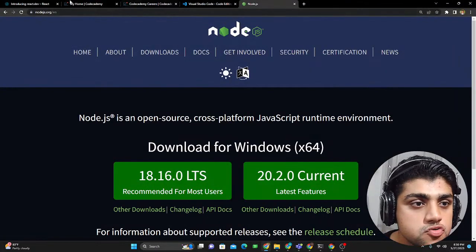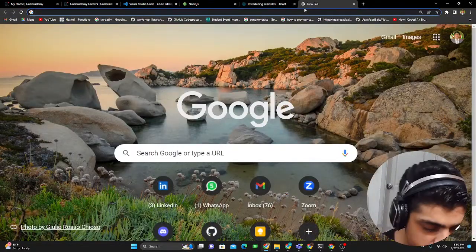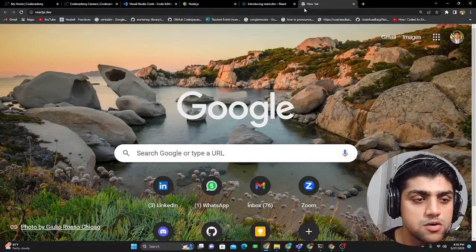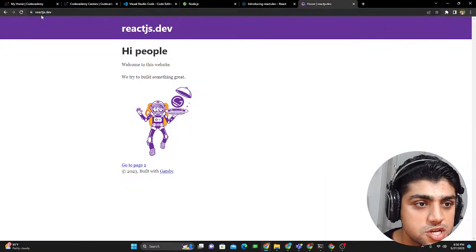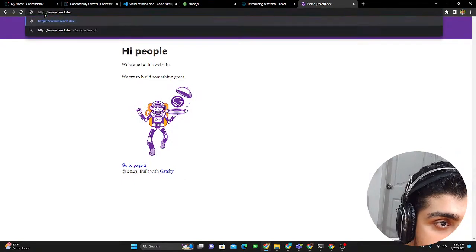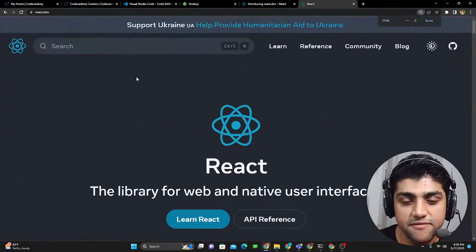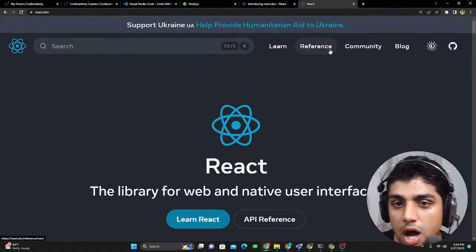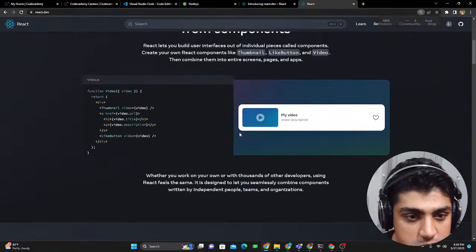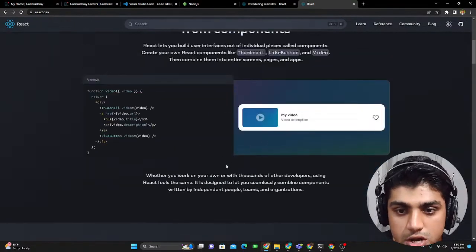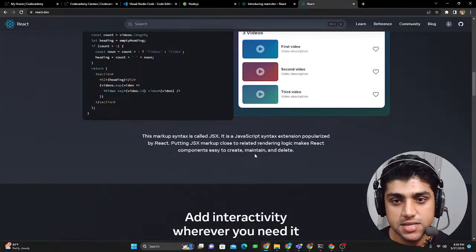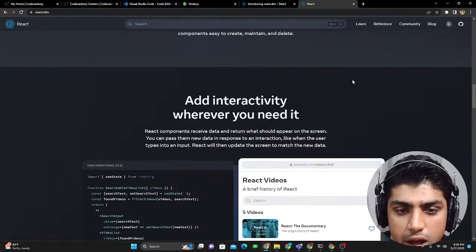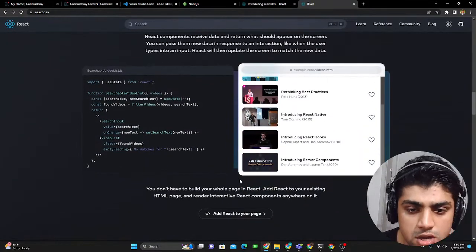And if we could go to this website, it's called React.js, so reactjs.dev. I guess it's like this, or yeah, it's actually react.dev, I guess. So yeah, React.dev, this is the best reference point for learning React. I would recommend checking this out. And you can see over here that there are the documentation, how to get a React app installed. You could add a video, and then there's components and all that. This is some fancy stuff like JSX, and I'll tell you what everything is. But it's just telling you how to get all of this working.